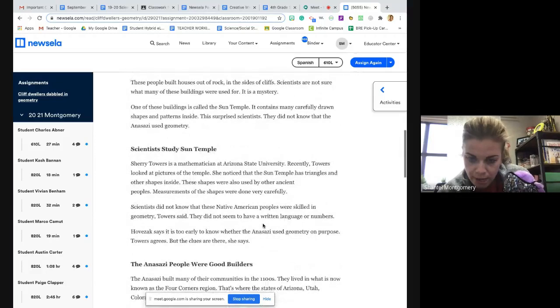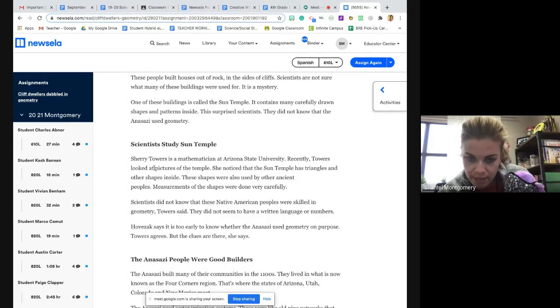How about this part right here? I think this might be some good evidence. Let me read it. Sherry Towers is a mathematician at Arizona State University. Recently, Towers looked at pictures of the temple. She noticed that the Sun Temple has triangles and other shapes inside. Ooh, geometry. These shapes were also used by other ancient peoples. Measurements of the shapes were done very carefully.